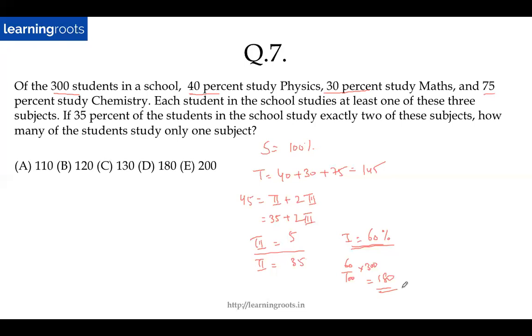I hope everyone got this. So probably the better approach, because you only have to convert one number at the end instead of converting all the numbers. Although in this case, the calculation was fairly simple. It was not that difficult. You simply had to multiply each number by 3. But in case of other questions, in case it was 260 students instead of 300, the calculation would have been a little much more, or not so easy. So then probably you would have taken a little more time. So in such questions, it makes sense to keep it in percentages and then convert at the end, right?